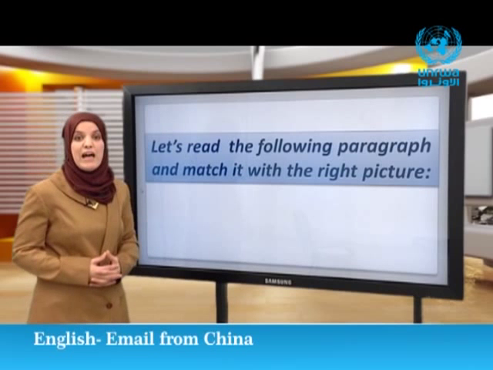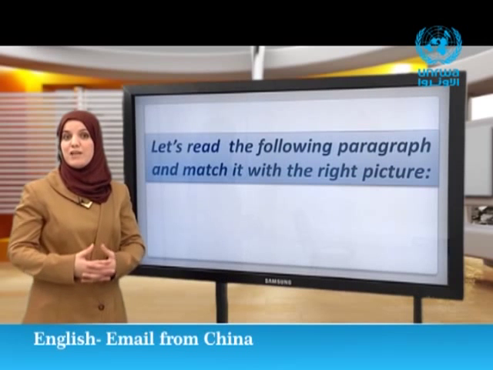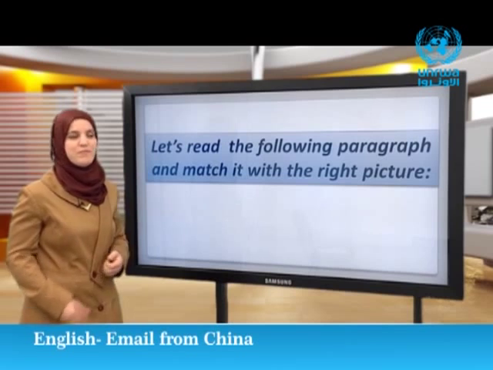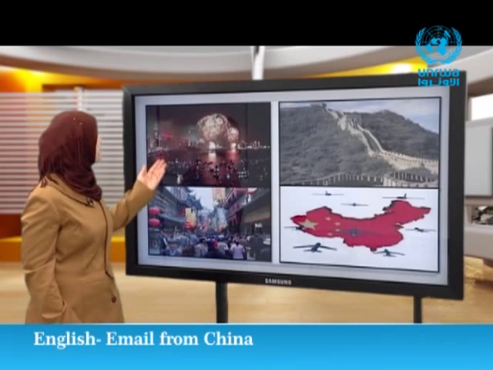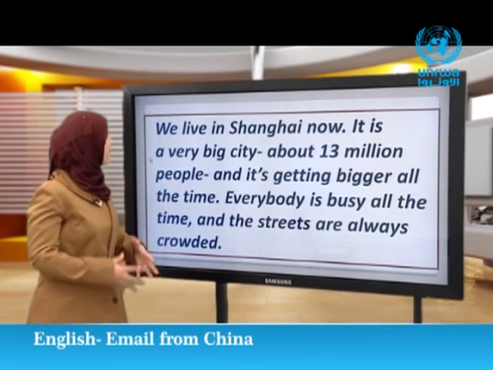Okay, now let's read the following paragraph and match it with the right picture. Let's begin. Here are the pictures again. Now let's read the paragraph.